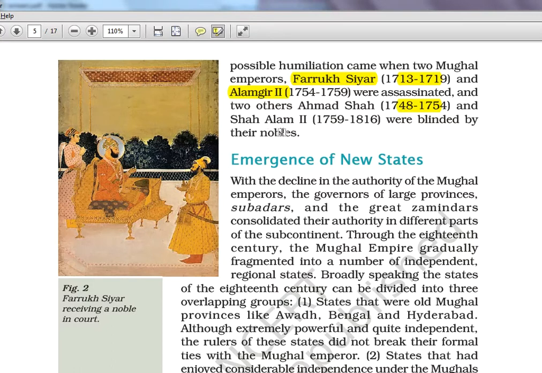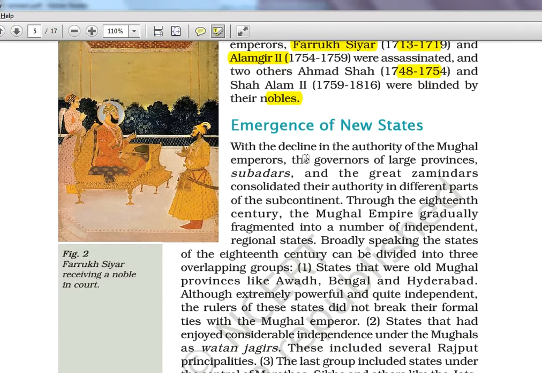These are kings of a reputed kingdom who had been ruling for centuries, right from 1526 when Babur defeated Ibrahim Lodi, and now in the 17th, 18th century, these people are being killed by their own nobles. That is the trend you can see during the decline.